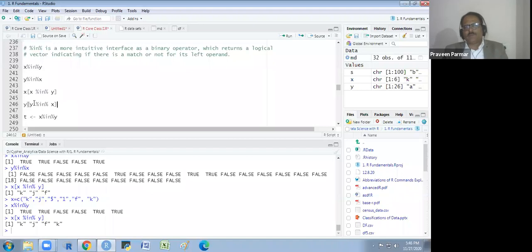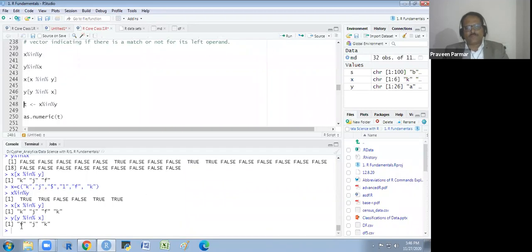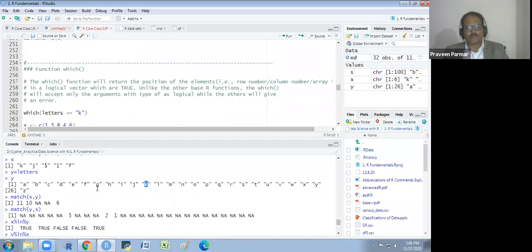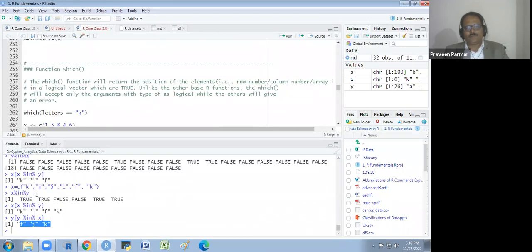Now if we see the Y percent in percent X and we put the Y outside, and we see in this way, the F, J, and K. In the Y, the F will come first. If you see the Y, F will come first, then J, and then K. This sequence will be adopted here. Okay? The sequence will be different. As per the first element, that would be the sequence. Does that make sense to everyone? Okay, sir. Okay.